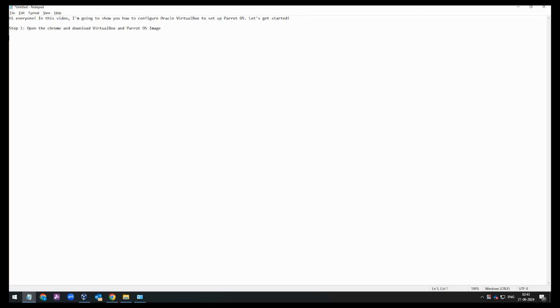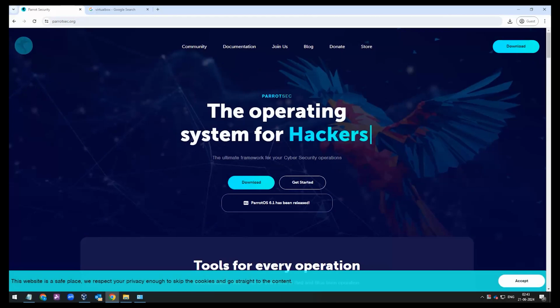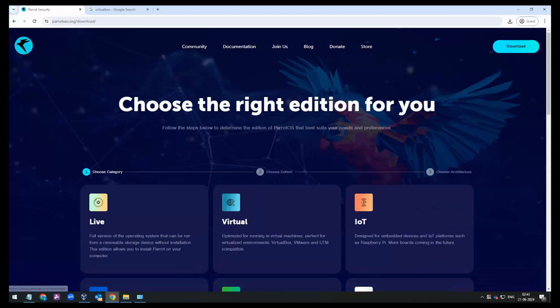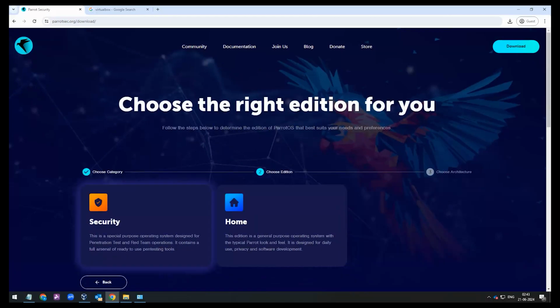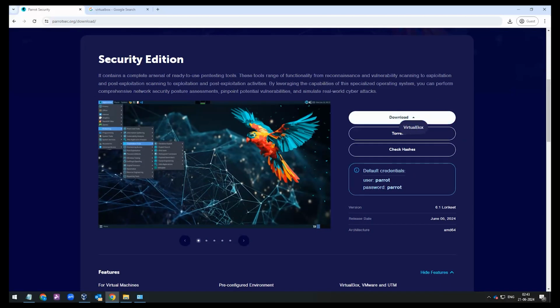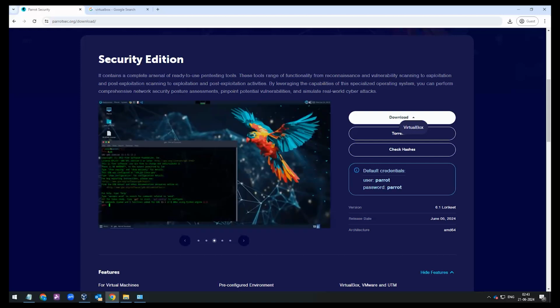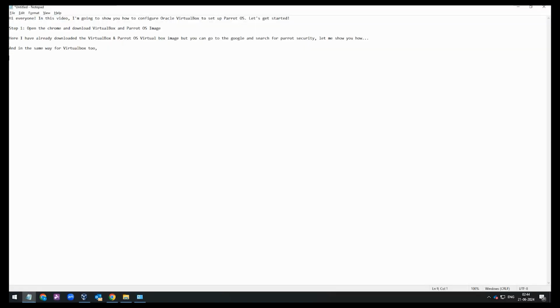Open Chrome and download VirtualBox and the Parrot OS image. Here I have already downloaded the VirtualBox and Parrot OS VirtualBox image, but you can go to Google and search for Parrot Security. Let me show you how. And in the same way for VirtualBox too.